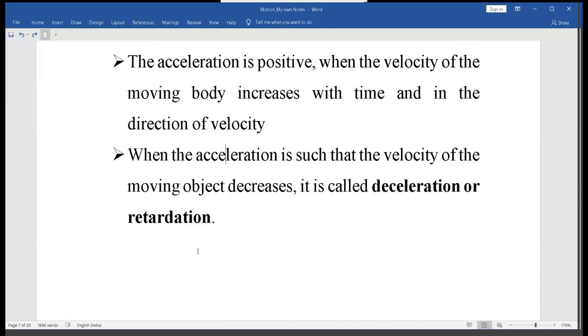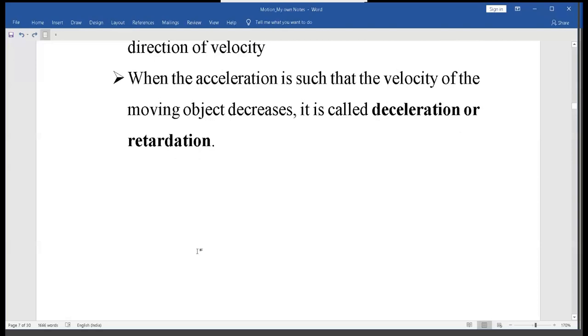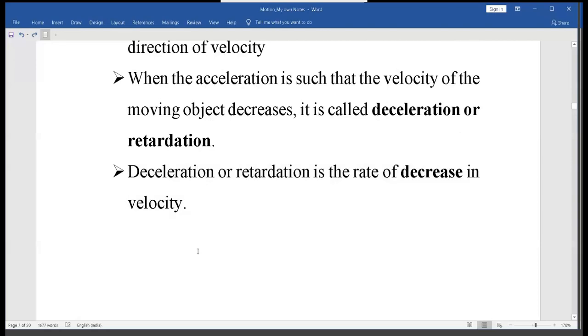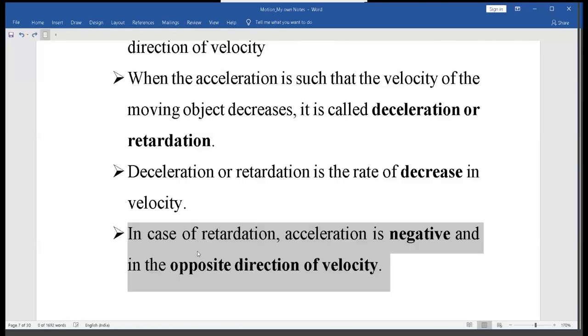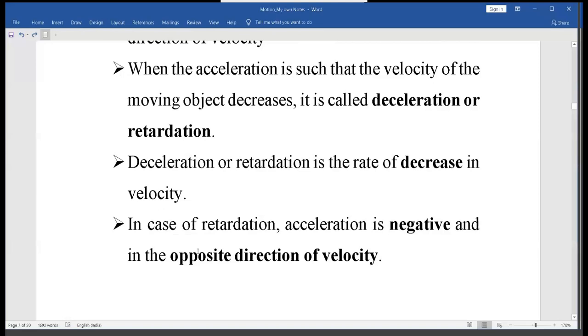So, what is deceleration or retardation? It is the rate of decrease in velocity. So, when there is decrease in velocity, we say it is retardation or deceleration. In case of retardation, acceleration is negative and in the opposite direction of the velocity. I hope this much is clear.